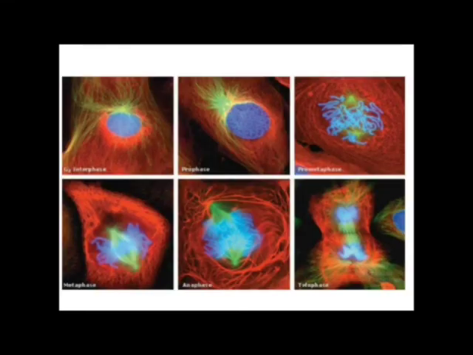Here is a microscopic view of the stages: the interphase, then prophase, prometaphase, metaphase, anaphase, then telophase.